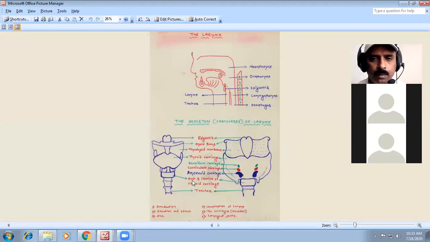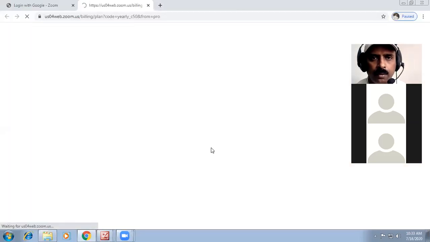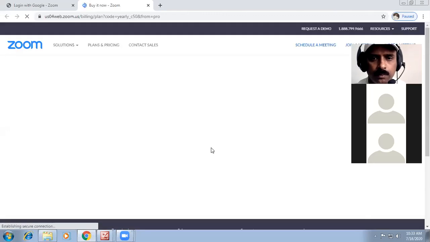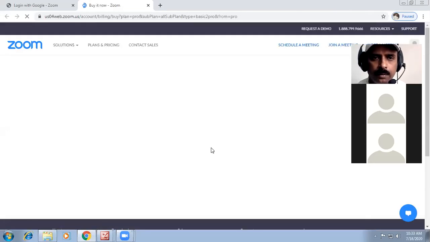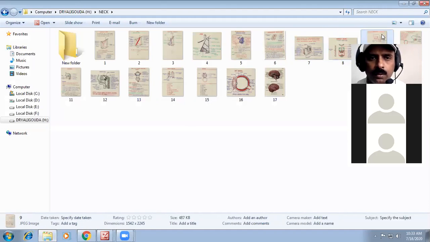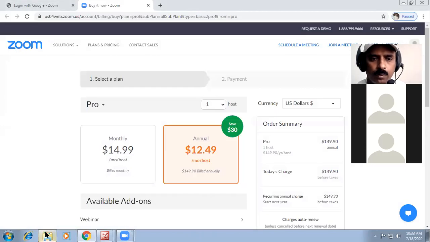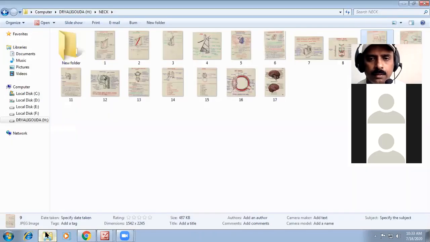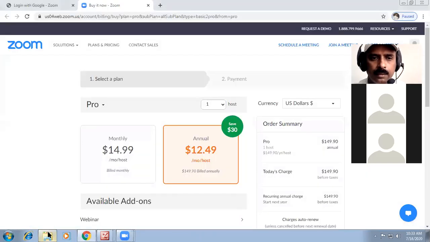The paired cartilages I have told are the arytenoid, corniculate, and cuneiform.